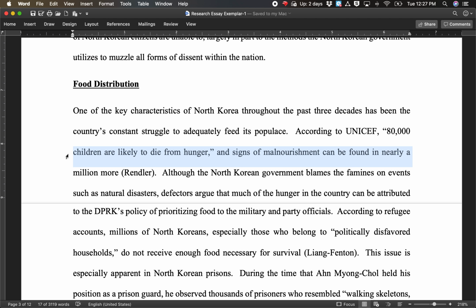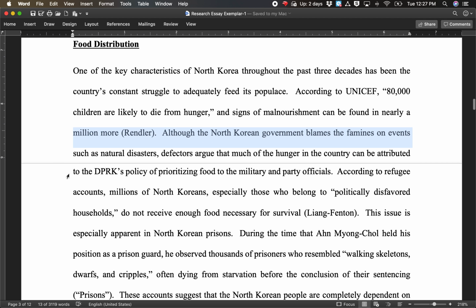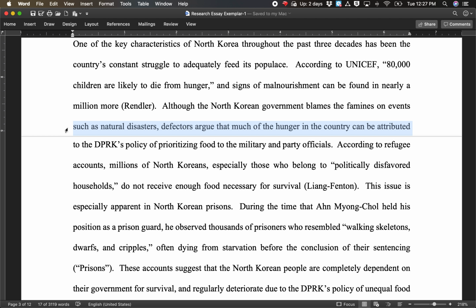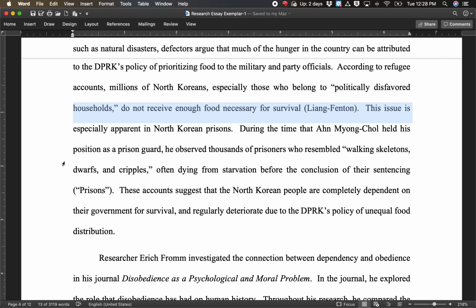According to UNICEF, 80,000 children are likely to die from hunger, and signs of malnourishment can be found in nearly a million more. Although the North Korean government blames the famines on events such as natural disasters, defectors argue that much of the hunger in the country can be attributed to the DPRK's policy of prioritizing food to the military and party officials. According to refugee accounts, millions of North Koreans, especially those who belong to the politically disfavored households, do not receive enough food necessary for survival. This issue is especially apparent in North Korean prisons.